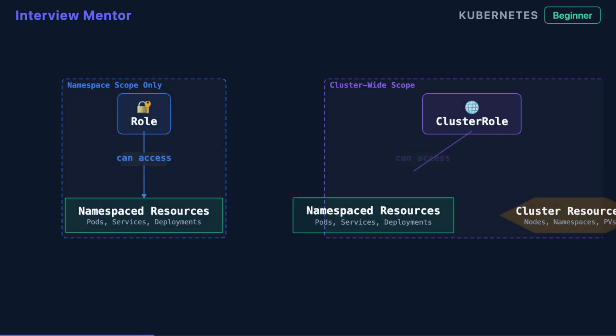This scope difference determines what resources each can access. A role can only grant access to namespace resources like pods, services, and deployments within its namespace. Cluster role can do that too, but it's the only one that can grant access to cluster-scoped resources like nodes, namespaces themselves, or persistent volumes. These resources exist at the cluster level, so only cluster role can touch them.